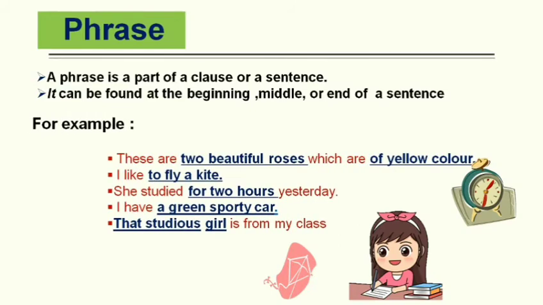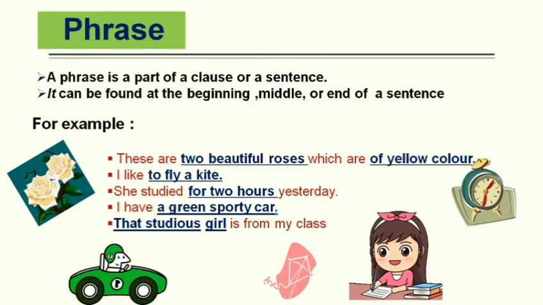For example, these are two beautiful roses which are of yellow color. I like to fly a kite. She studied for 2 hours yesterday. I have a green sporty car. That studious girl is from my class. In these examples, the blue color underlined groups of words are the phrases.